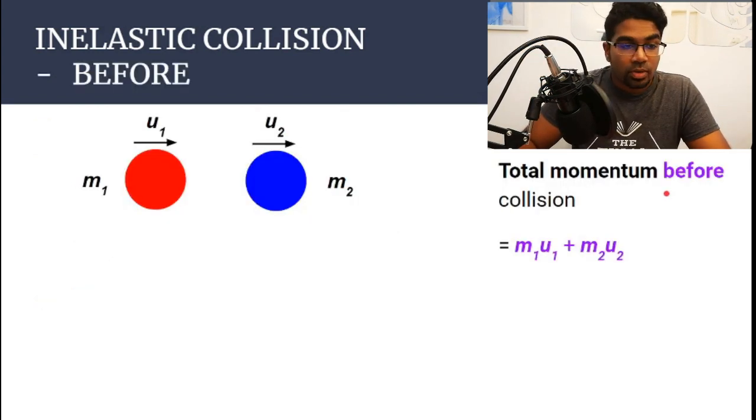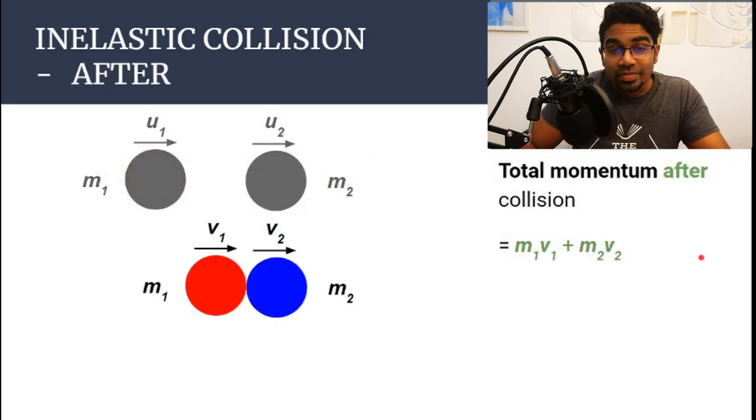Let's look at what's happening before a collision. So before the collision, similar to elastic collision just now, one object will move towards the other object. So they can either be moving towards each other, or they can be moving in the same direction as well. As long as u2 is slower than u1, they will collide. So here the total momentum before, similar to before, we take the momentum of the red ball, m1 u1, and then we add the momentum of the blue ball, m2 u2. So this is the total momentum before the collision.